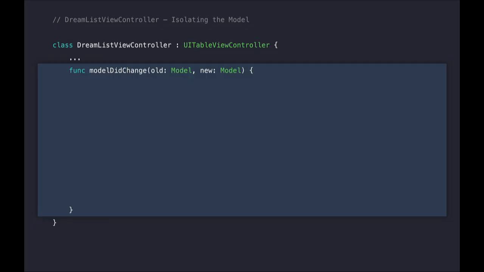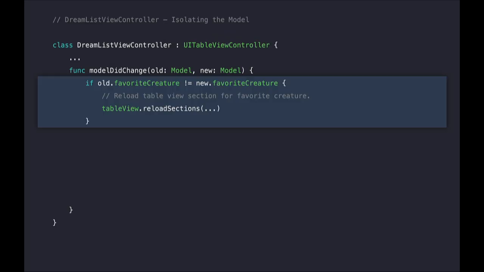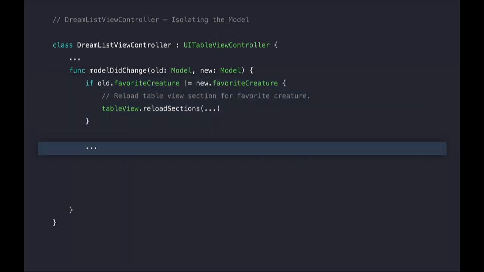And so in our view controller, whenever our model changes, we're going to call this model.didChange method. Now, I recommend you go download the sample and look at this method for more information about how it works. But in that method, we need to find the differences between the old and the new model values and update our UI to match. So for example, we can check to see if the old model's favorite creature is different than the new model's favorite creature. And if it is, we're going to update our table view section that contains the favorite creature row. And there's a more fleshed out implementation in the project, like I just mentioned, so I recommend you check out more of the UI that we update in there.